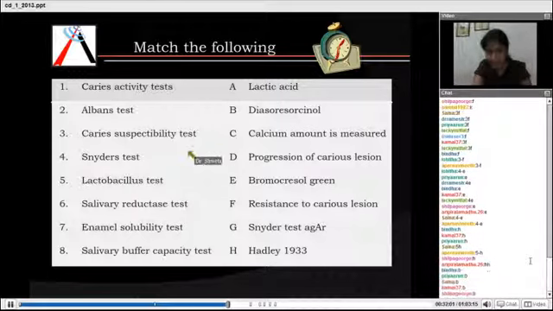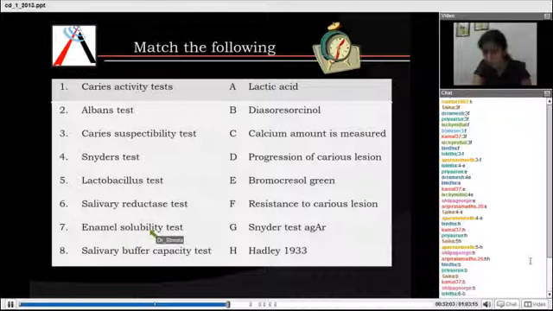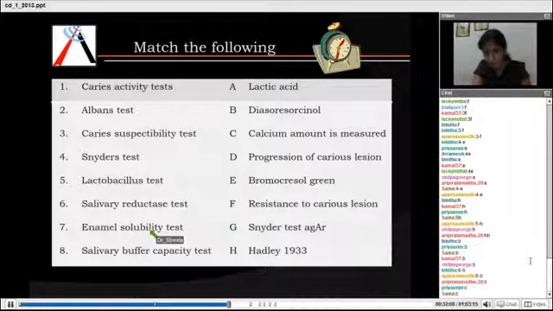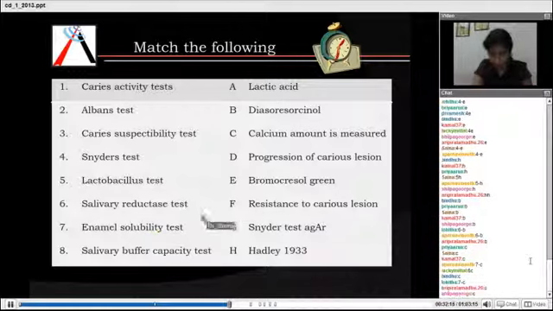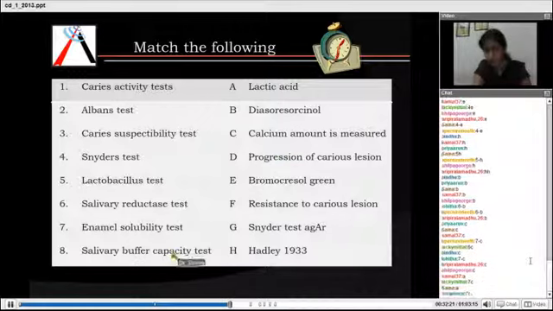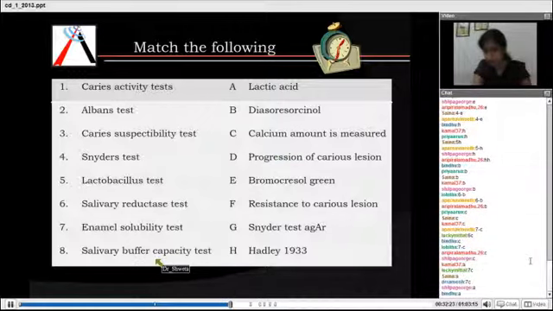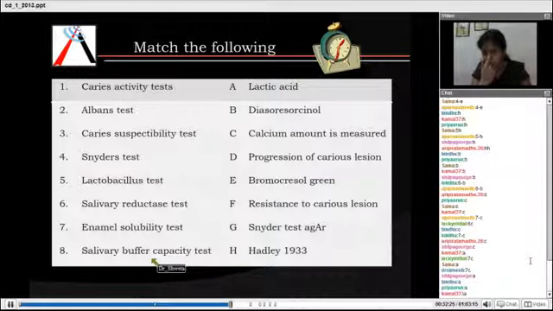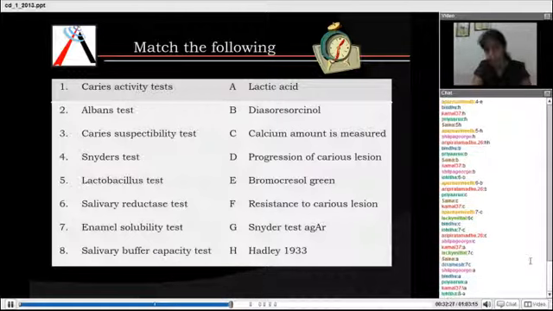It uses this dye. Enamel solubility test. 7. Enamel solubility test. Yes. In the enamel solubility test, calcium amount is measured. Salivary buffer capacity test. Yes, lactic acid is used.